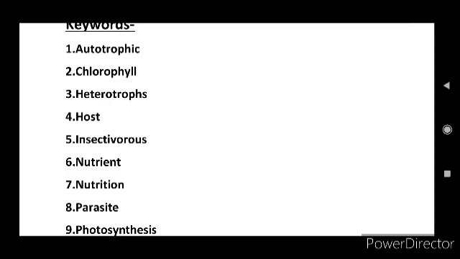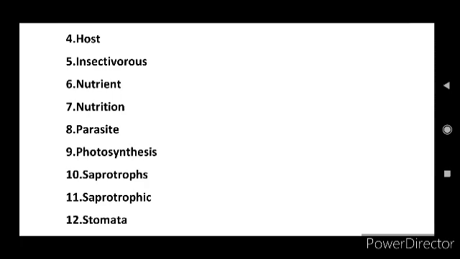Nutrients are useful substances that our body needs in order to grow. The seventh word is nutrition. Nutrition is the mode of taking food by an organism and its utilization by the body.